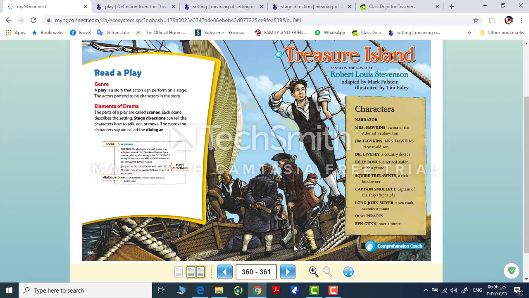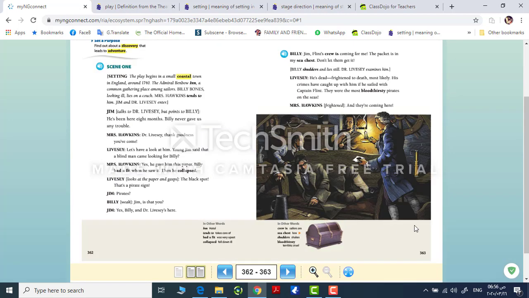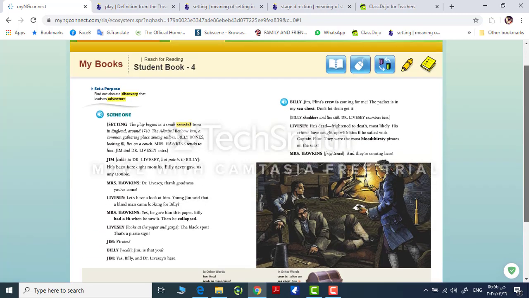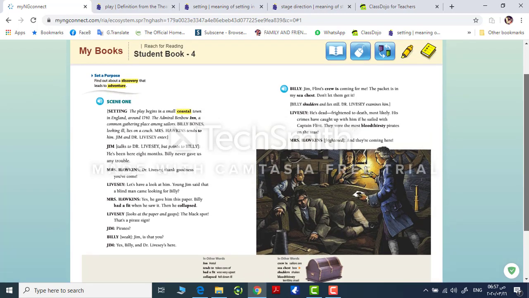Okay, now let's move to pages 62 and 63. And before you listen to this passage, I need you to write this down. The purpose: find out about discovery that leads to adventure. Through reading, you have to answer these questions. Okay, now we have scene 1. Let's listen.